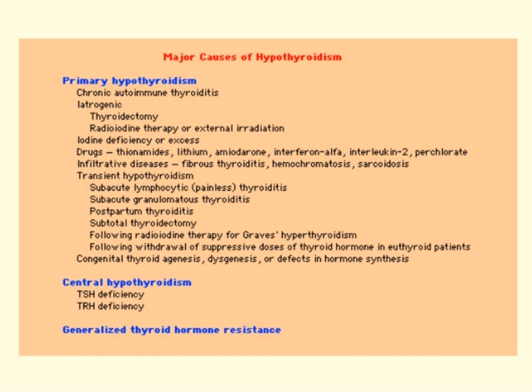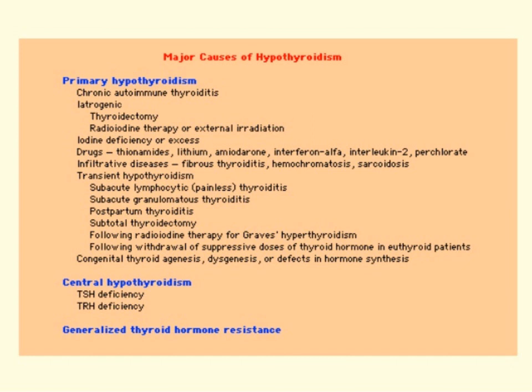You can see here primary hypothyroidism, in which the problem lies within the thyroid gland. It is chronic autoimmune thyroiditis, iatrogenic causes including thyroidectomy, radioiodine therapy or external irradiation, iodine deficiency or excess, then different drugs, for example thionamides, lithium, amiodarone, interferon alpha, interleukin 2, and various infiltrative diseases like hemochromatosis, sarcoidosis, and fibrous thyroiditis.